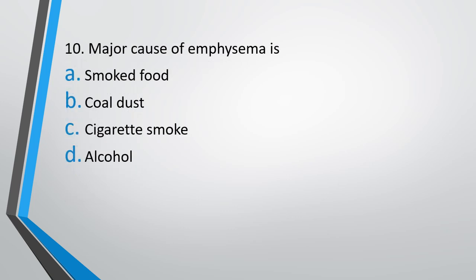Question 10. Major cause of emphysema is option A, smoked food, option B, coal dust, option C, cigarette smoke, or option D, alcohol. What is emphysema? It is a lung disease in which the alveolar walls get damaged, which results in reduced surface area for exchange of gases. Which of the following four is the major cause of emphysema? The correct answer is option C, cigarette smoking.